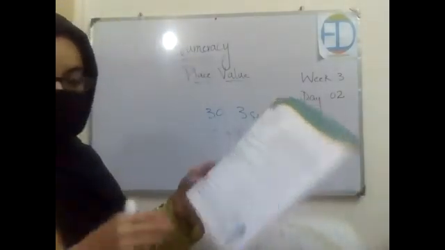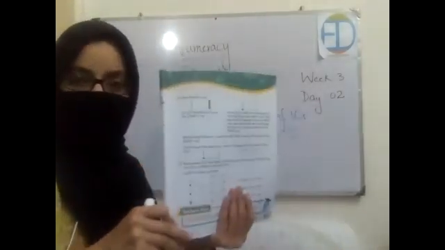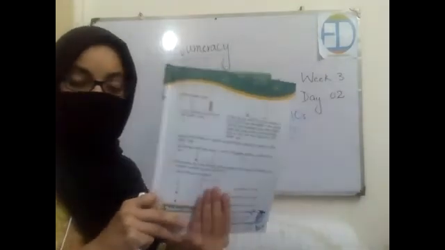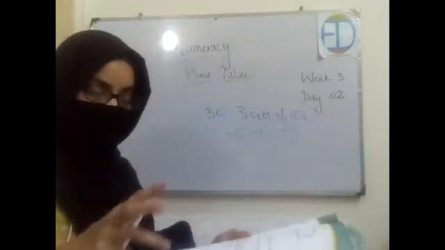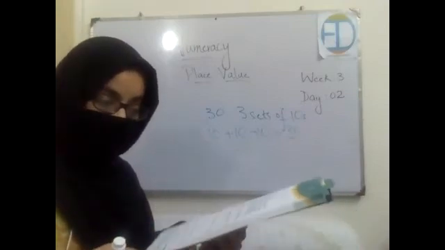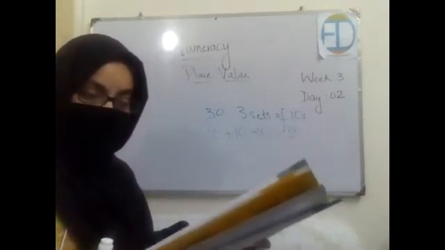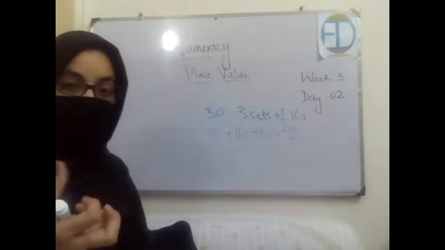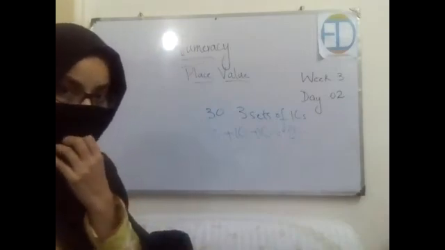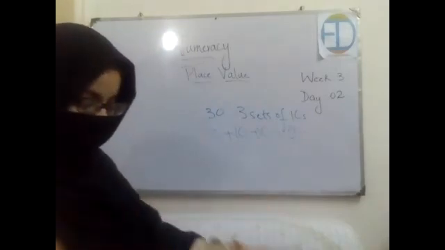Now open your book page number 11. This is your book page number 11. Whatever I'm discussing is written over here. In this page, it is explained that remember, 0 in the ones position gives the value of 10 to the number written on the left of it, right? Now look at this.